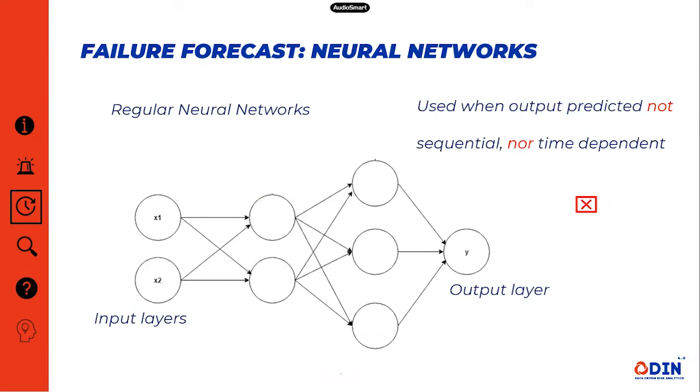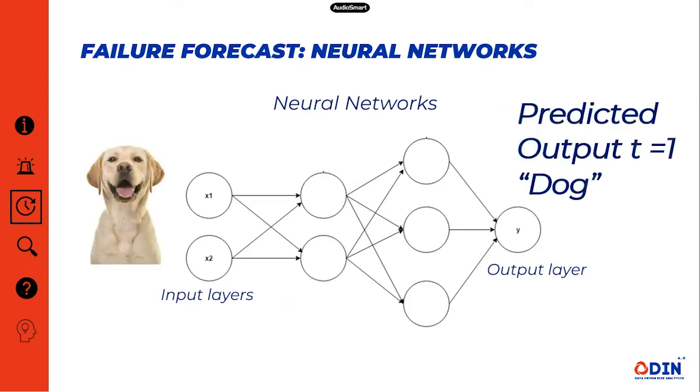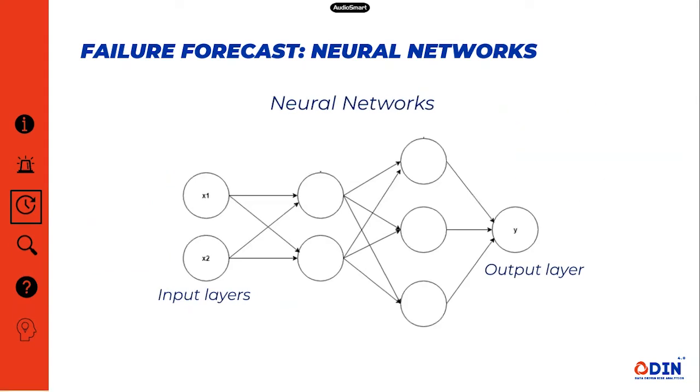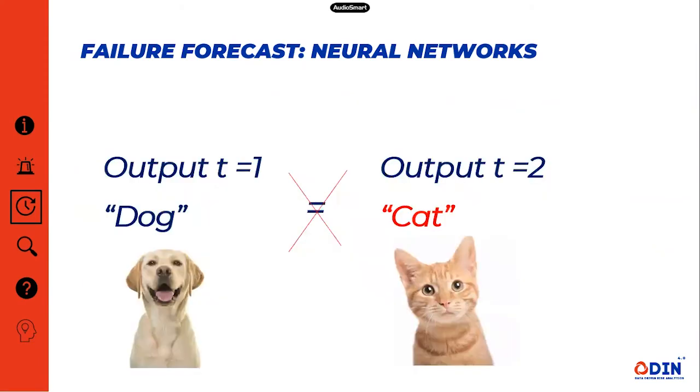Let's have a look at why the time dependency requires another type of neural network. Let's say at T1 we feed an image of a dog to a neural net, and it will identify that image and provide a relevant label, say dog. Similarly, if in the following sequence at T2 we feed an image of a cat to the neural net, it will provide a relevant label to that image as well. However, you notice that the new output, a cat, has no relation to the previous output of a dog. Or you can say that the output at T1 is independent of the output at T2. So we can say that in a regular so-called feed-forward network, the outputs are independent of each other.